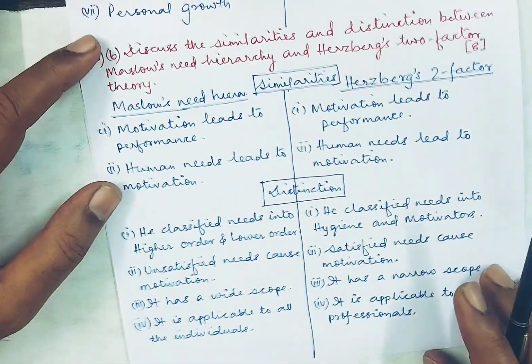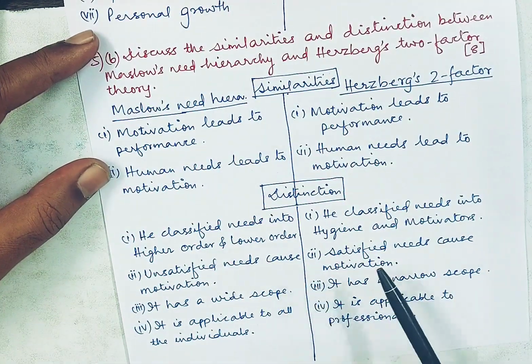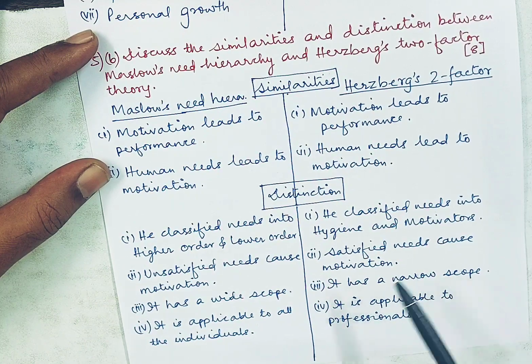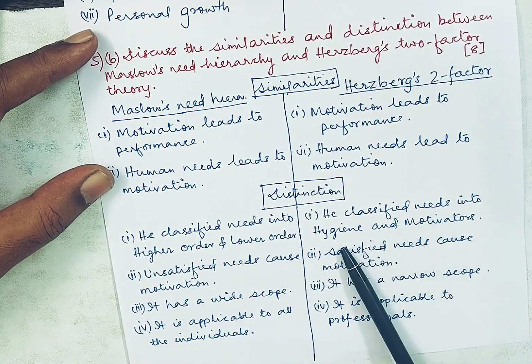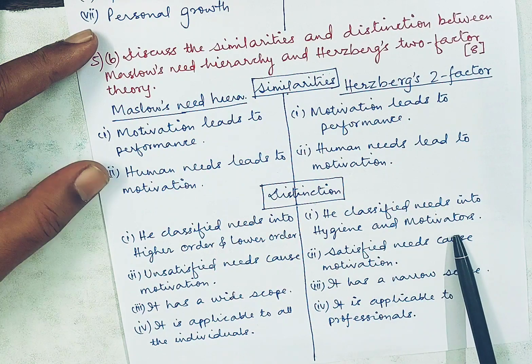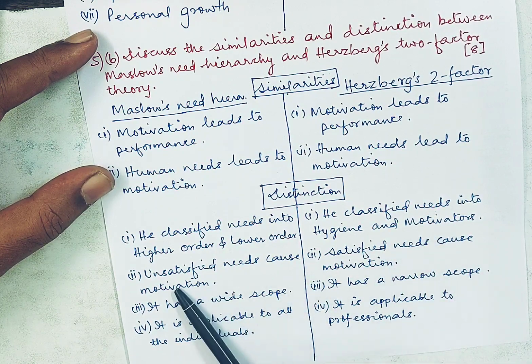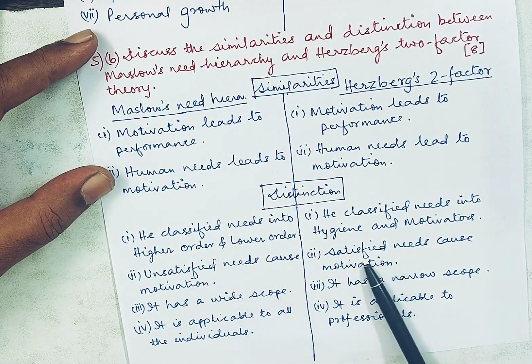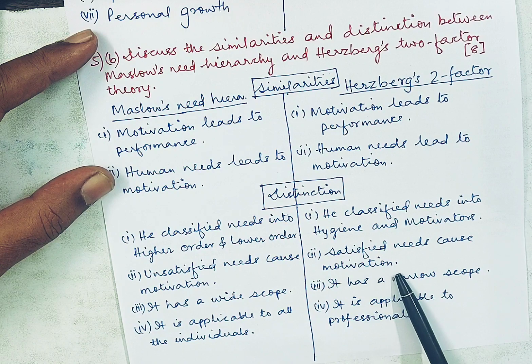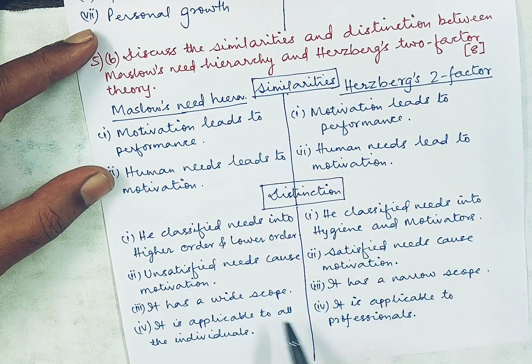Now let's see where the differences are between the two theories of motivation. Maslow classified needs into higher order and lower order needs, whereas Herzberg classified needs into hygiene factors and motivators. Fine, very simple. Then according to Maslow, unsatisfied needs cause motivation, whereas Herzberg said that satisfied needs cause motivation. That's very easy because I have written it in very simple language to understand. Then according to Maslow, it has a wide scope, and according to Herzberg, it has a narrow scope.